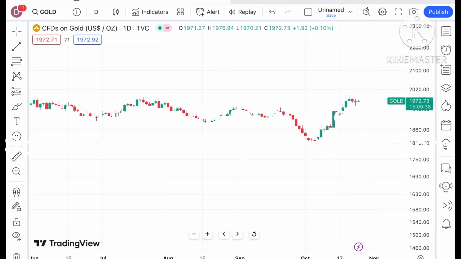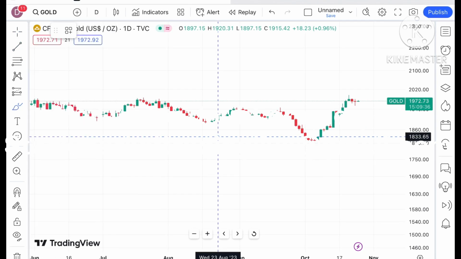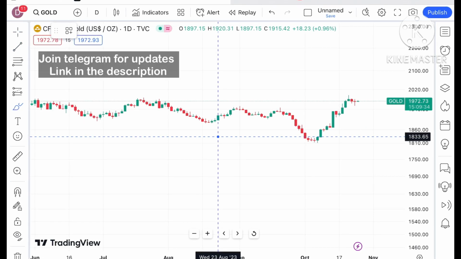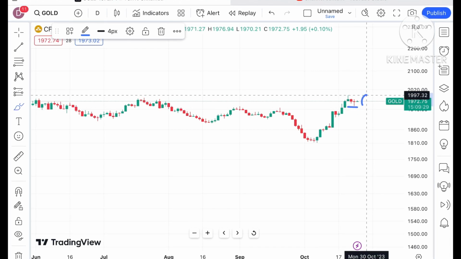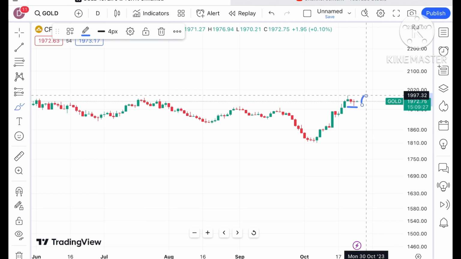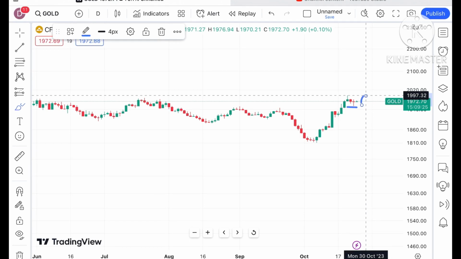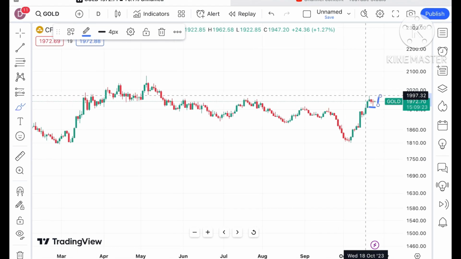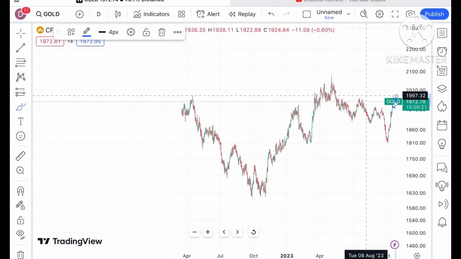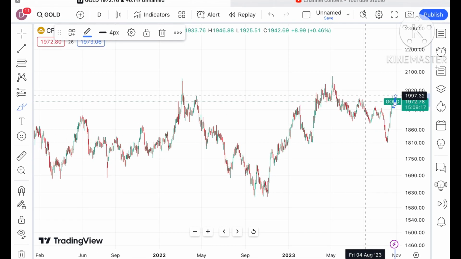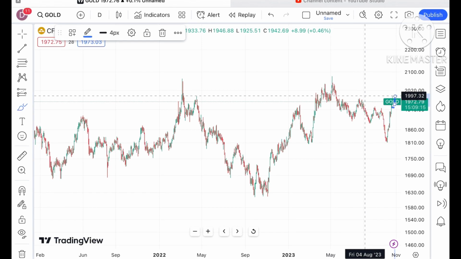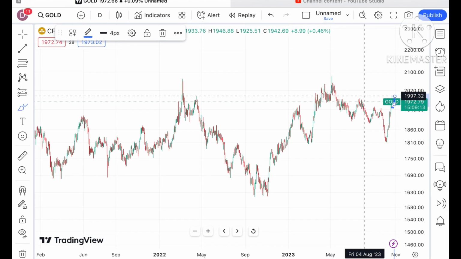After making a high around $1993, $1998, it has been continuously on the downside, because at that level profit booking has come. Chances are very high that if the price doesn't sustain this level, we can see a further downfall. But if it keeps sustaining this level and moves above 1990, then we can see a further high, because there will be a zone breakout, and then further upside towards $2000 and then towards a higher side.